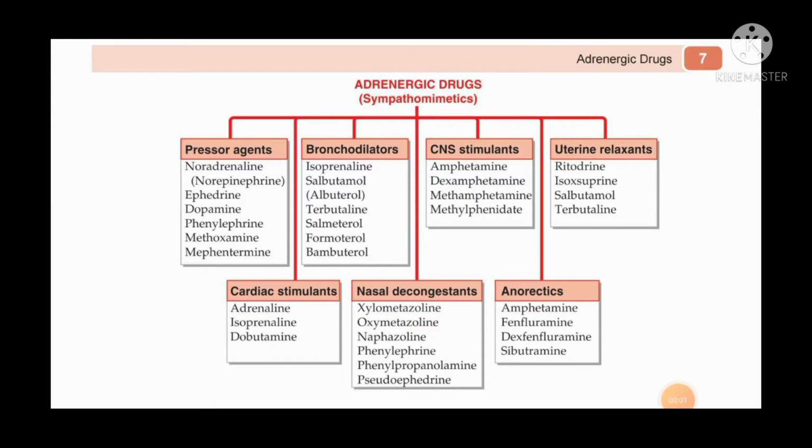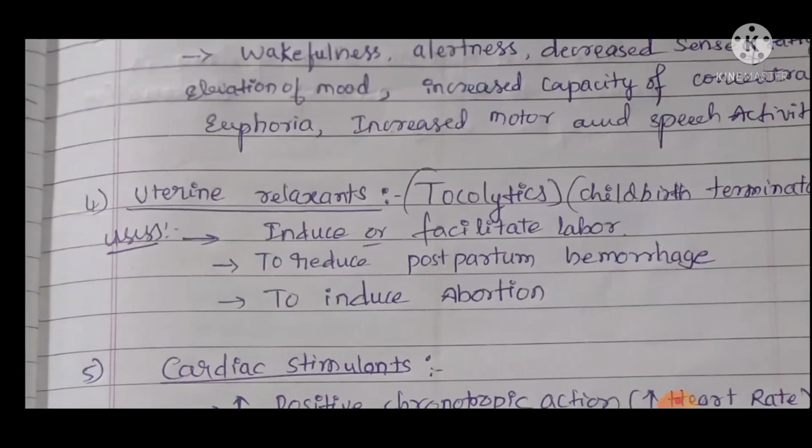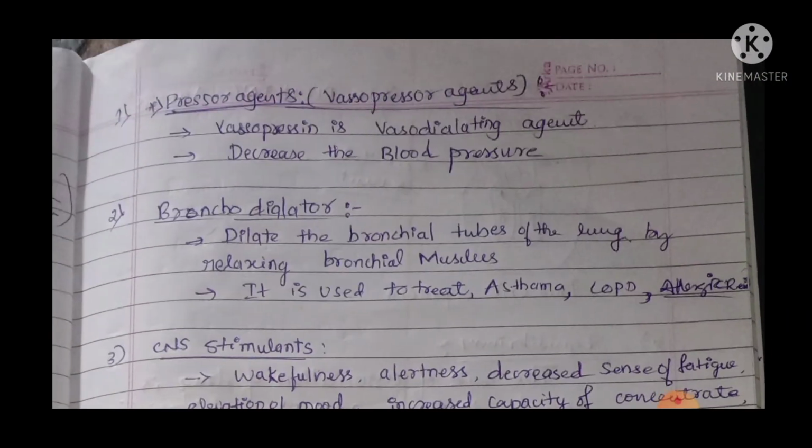Friends, good morning. I will discuss the adrenergic drugs or sympathomimetics. Before going to the real lecture, I will explain these basic term definitions: what are pressure agents, bronchodilators, CNS stimulants, and uterine relaxants? First we go into these basic definitions and then come back to the drug classification.